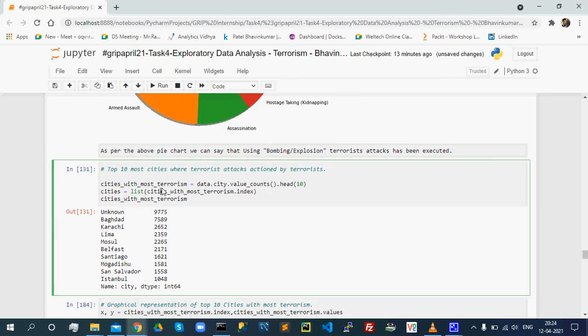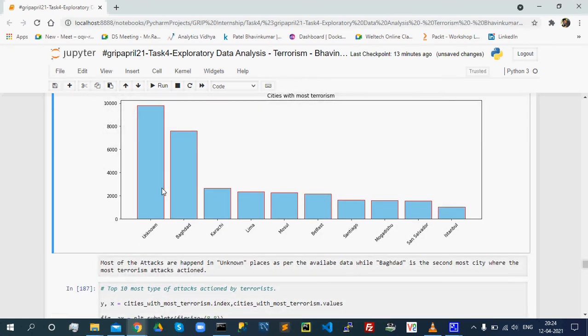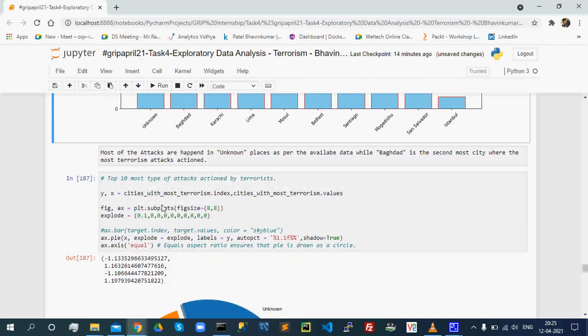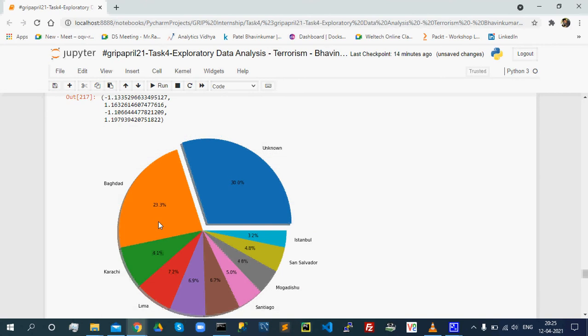The 10 cities where most terrorist attacks occurred. So there are ultimately unknown cities which are frequently used in the dataset. That's why unknown is showing the highest number of attacks. After that, Baghdad is in second place, having the most terrorist attacks. The top 10 types of attacks by the terrorists are also presented by the pie chart.